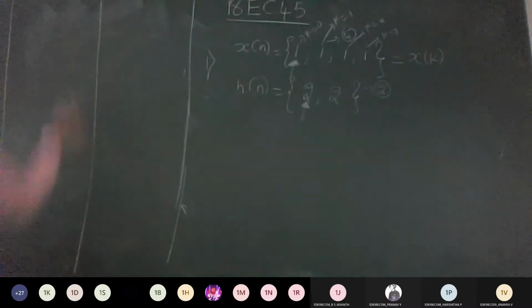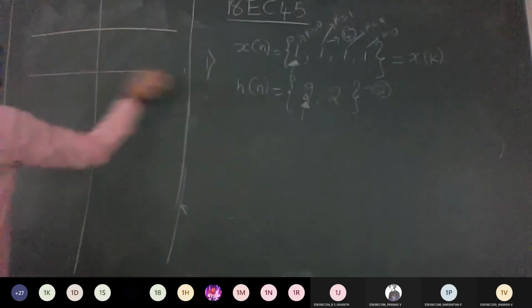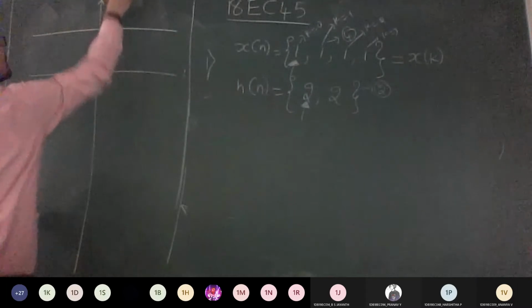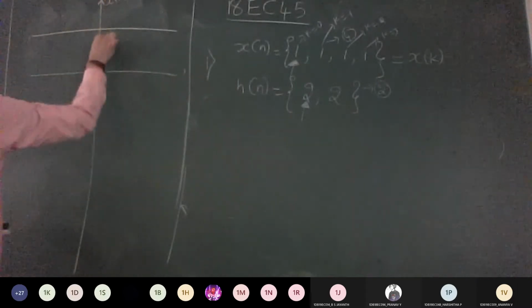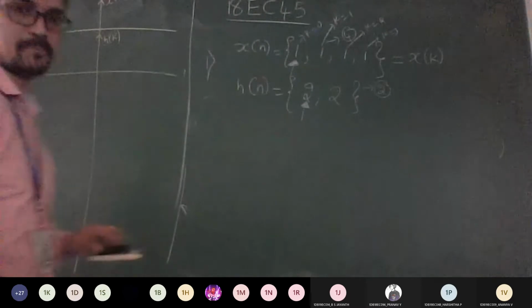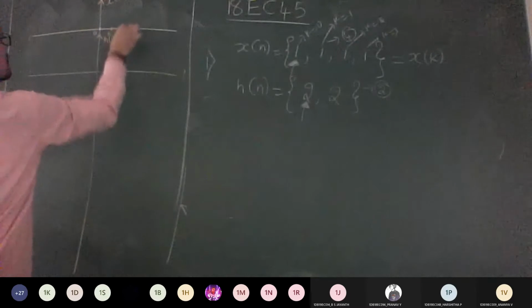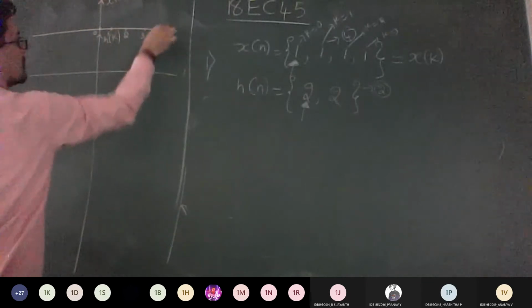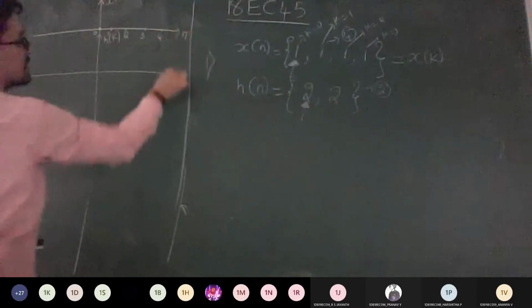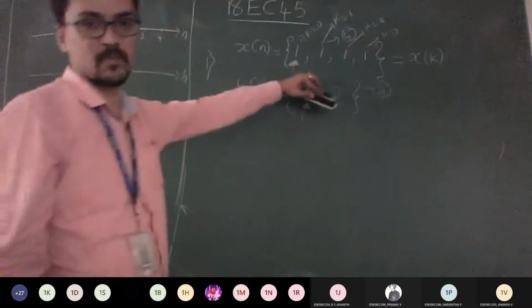So I'll keep the things in one shot. This is my x of k or x of n, and this is my h of k. Okay guys? It's just a simple process. Sketching the waveform at 0, 1, 2, 3, 4, and so on. So these are your values of n. Discrete, right? So it's n. Now, by seeing this you are supposed to plot.